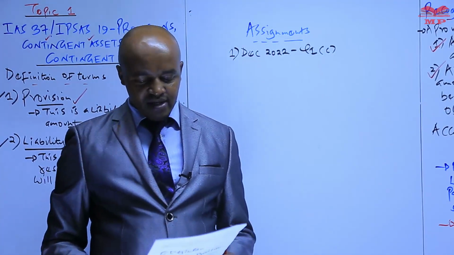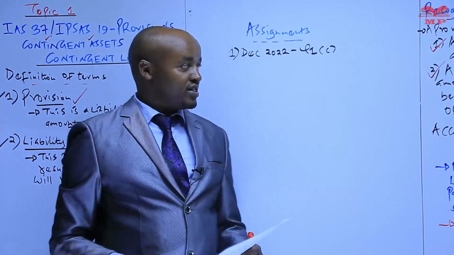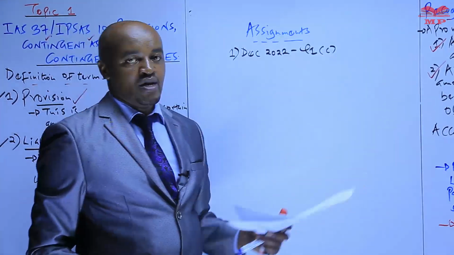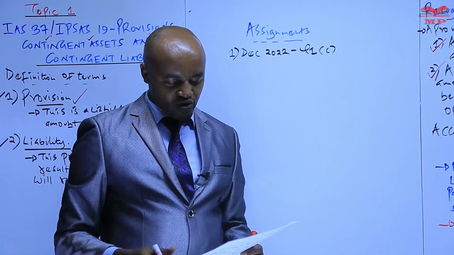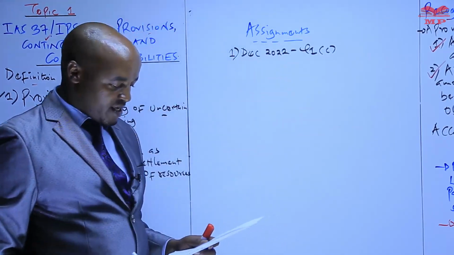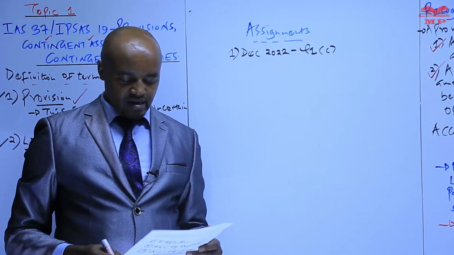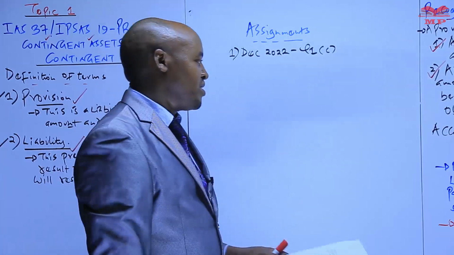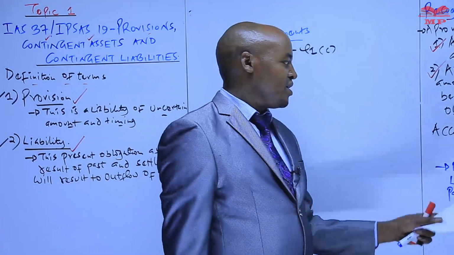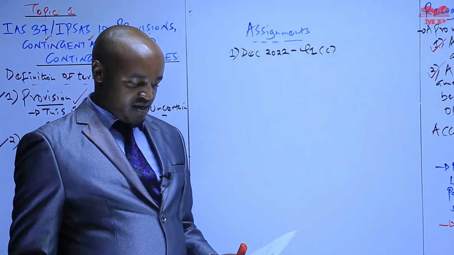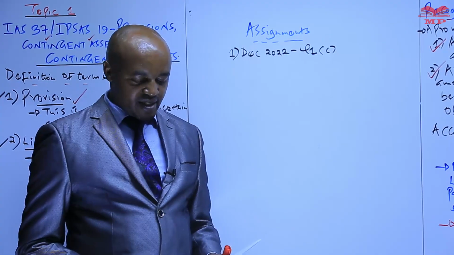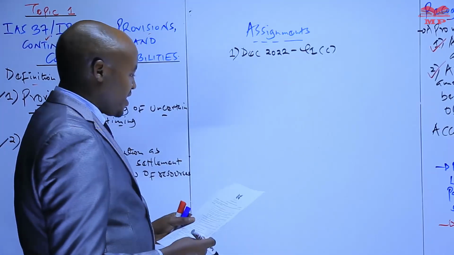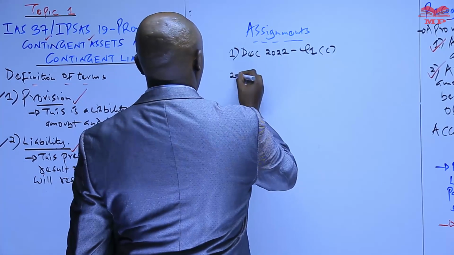Roman 2, you are required to summarize the circumstances for recognition of a liability. Remember, we have looked at two circumstances, or two conditions which need to be fulfilled for a provision to be recognized. The other part required you to indicate the accounting treatment of contingent assets and contingent liabilities. In very simple terms, what was expected is that you say both contingent assets and liabilities are not supposed to be included in the company's statement of financial position, but should be disclosed as part of the notes. By doing that, you get your 2 marks there.